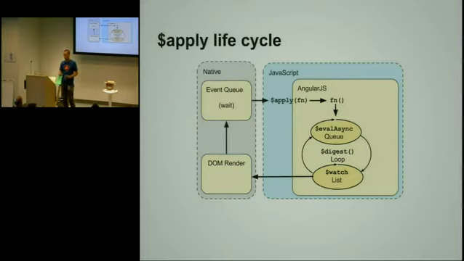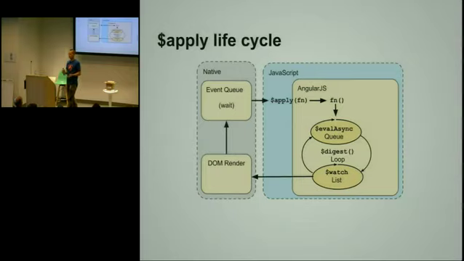So the reason why this is important to understand is when you're debugging or when you're working with Angular applications, people often forget to use the apply call if they are using APIs outside of Angular. And if you forget to use apply calls, nothing in the view happens. Like you change the model, and now you expect that it should update the view. But Angular is not polling. It's not trying to figure out when you change the model. You have to tell it that the model changed and needs to do the dirty checking.